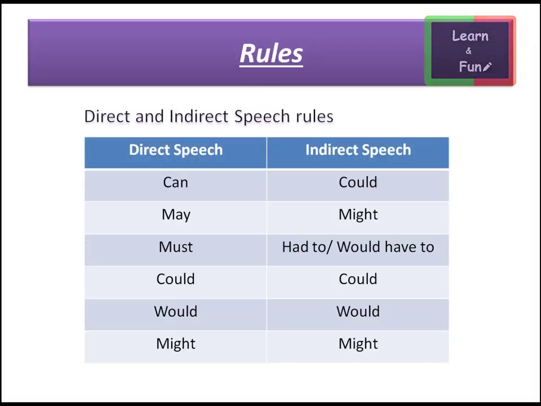Let's see some rules for conversion of direct to indirect speech. Can is converted to could. May is converted to might. Must is converted to had to or would have to. And the next ones are could, would and might. Those remain the same in direct speech as well as indirect speech.